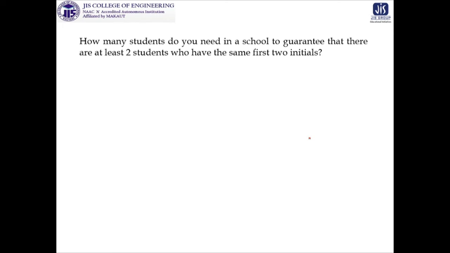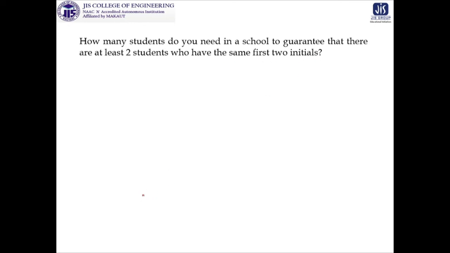Look at this, there is a problem. We are trying to find out how many students you need in a school to guarantee that there are at least 2 students who have the same first 2 initials.